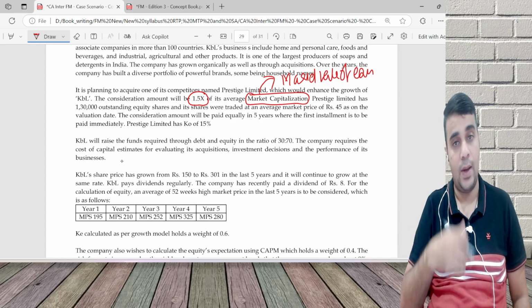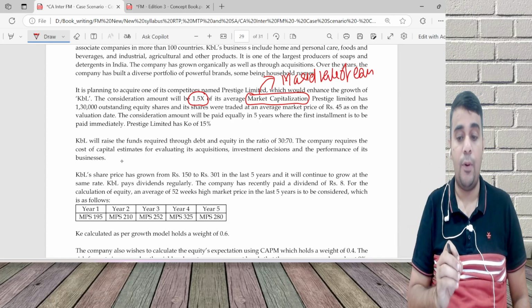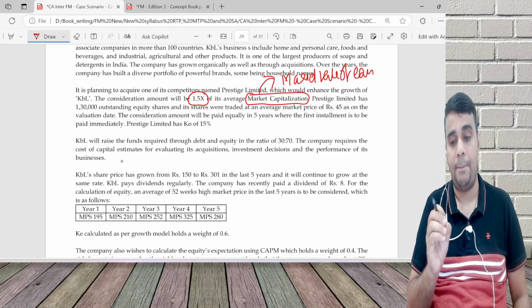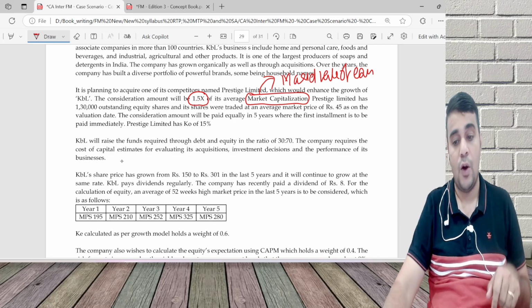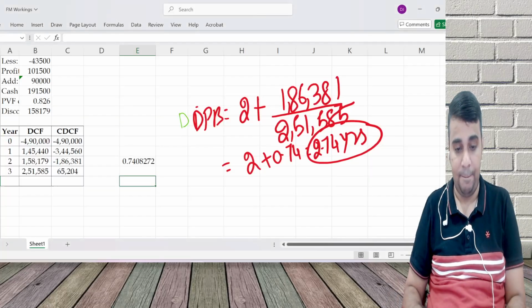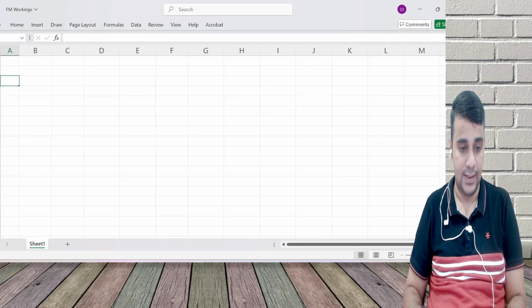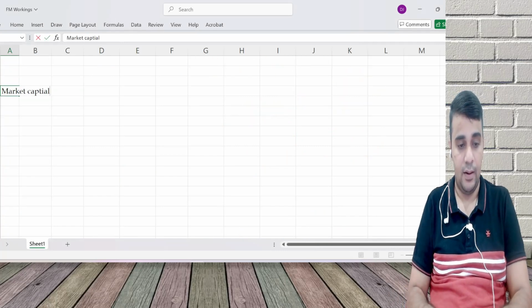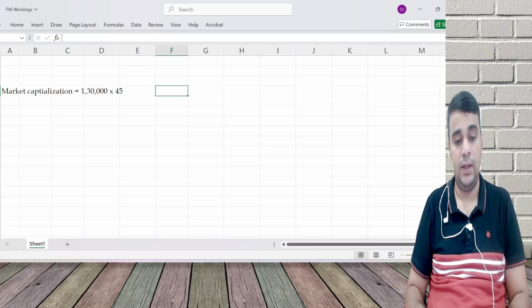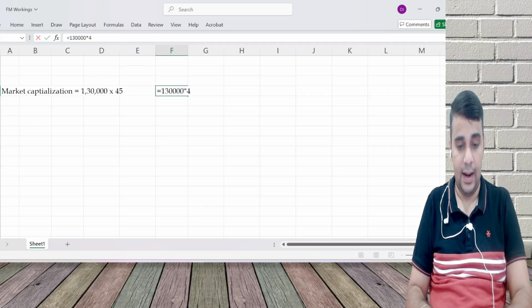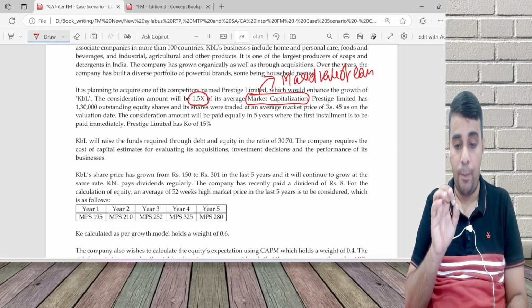I'm acquiring another company, I'm going to pay 1.5 times the market capitalization. Prestige Limited has 1,30,000 shares, which are traded at an average market price of 45. So market capitalization is 1,30,000 into 45, and I am planning to pay 1.5 times of that.